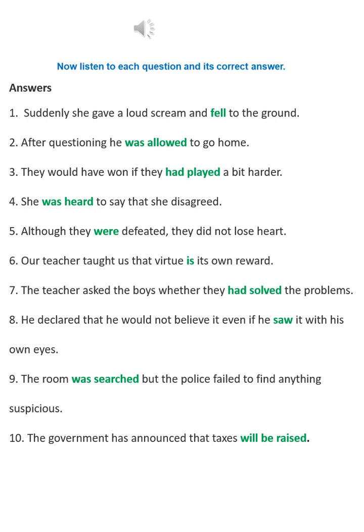6. Our teacher taught us that virtue is its own reward. 7. The teacher asked the boys whether they had solved the problems. 8. He declared that he would not believe it even if he saw it with his own eyes. 9. The room was searched but the police failed to find anything suspicious. 10. The government has announced that taxes will be raised.